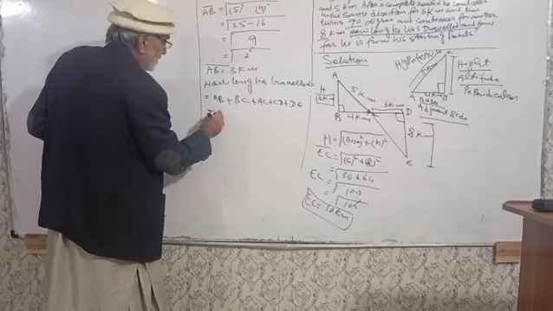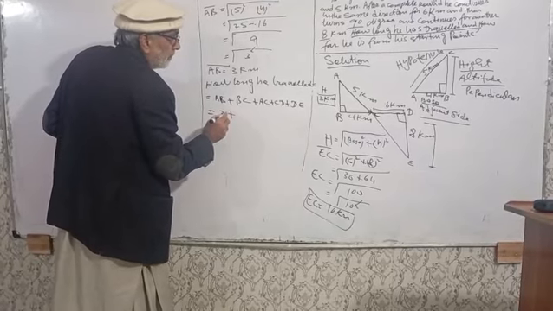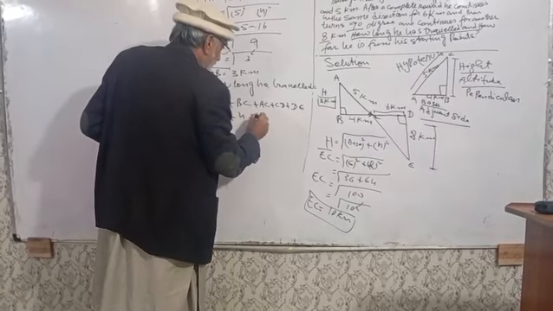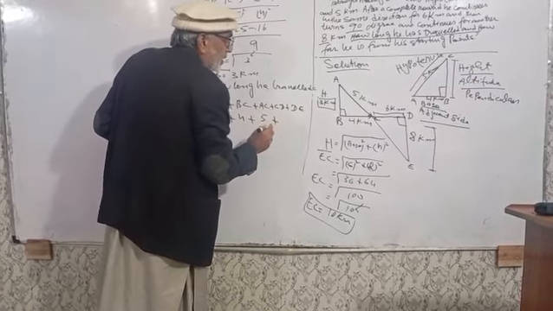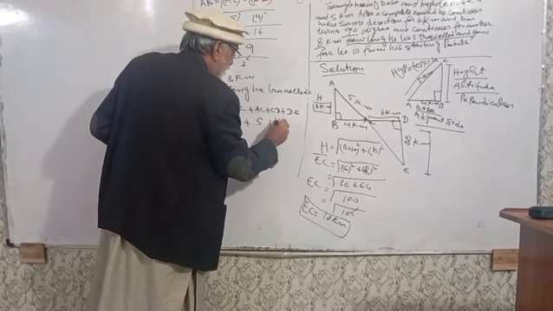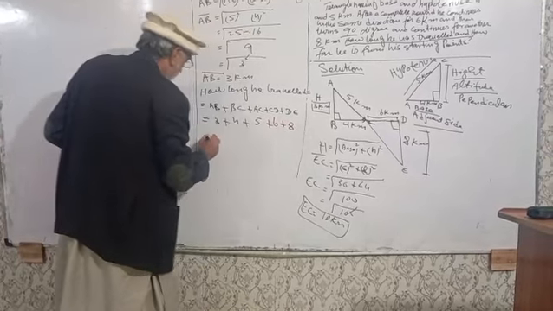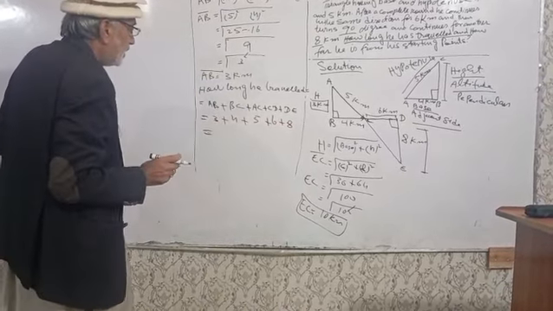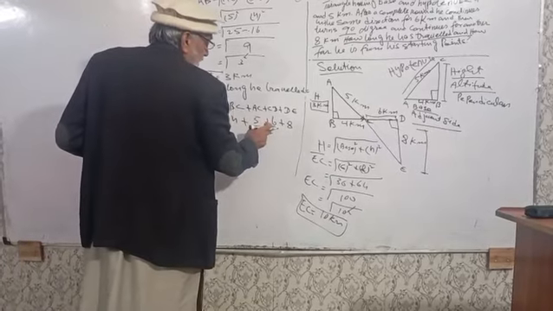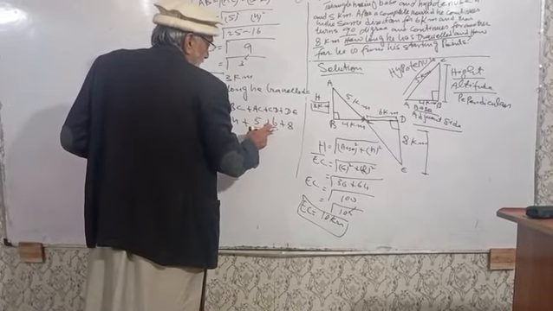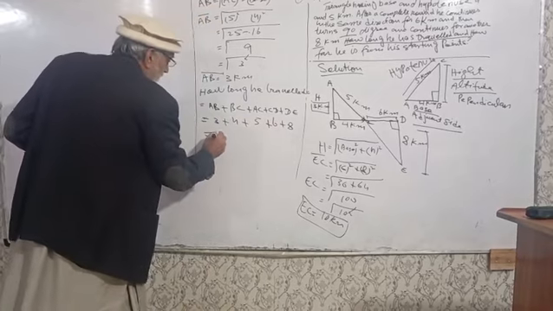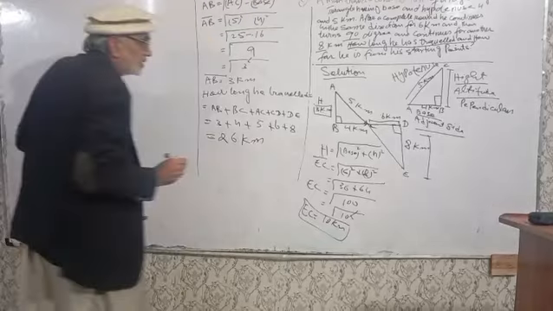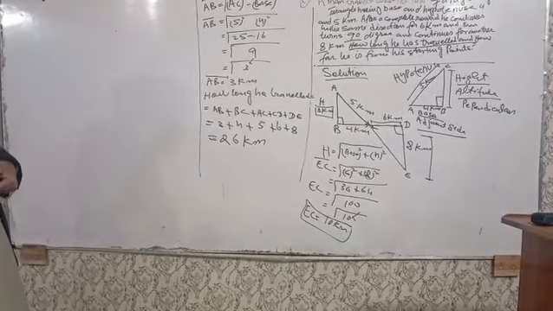Then put the values: AB is equal to 3, BC is equal to 4, AC is equal to 5, CD is equal to 6, and DE is equal to 8. It will come to 7, 7 plus 5 is 12, 12 plus 6 is 18, 18 plus 8 is 26 kilometers. So the total distance he traveled will be 26 kilometers.